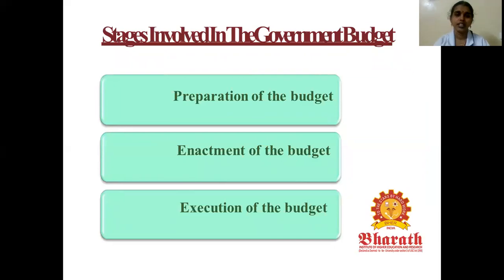Next, what are the steps involved in the government budget? First, preparation of the budget. Second, enactment of the budget. And last, execution of the budget. What is meant by preparation, enactment and execution? We will see the step-by-step process involved in the preparation of the government budget in the next slide.